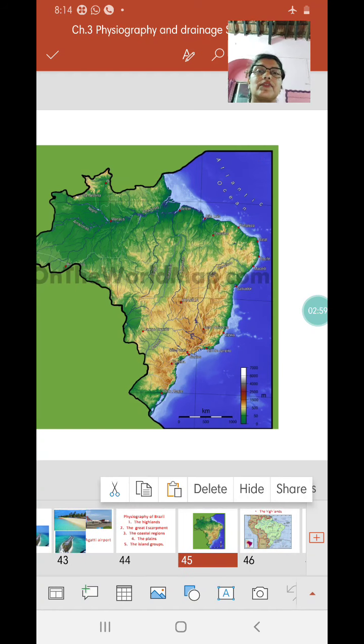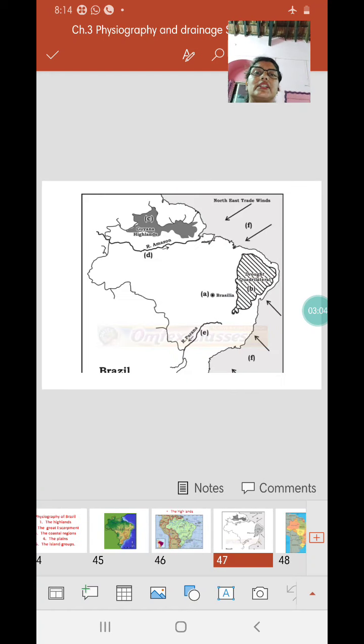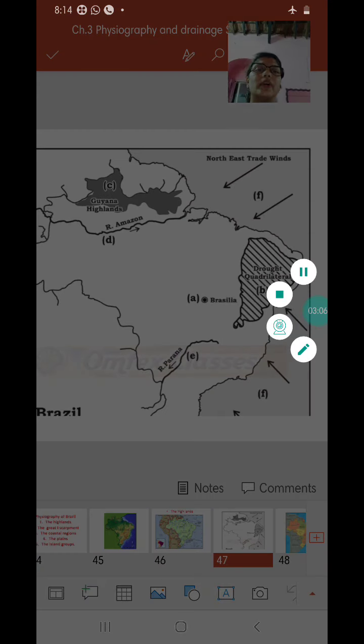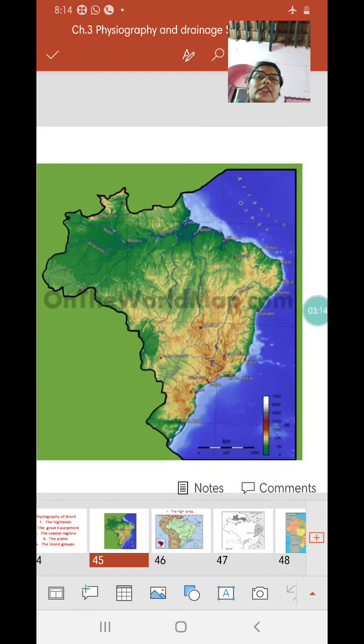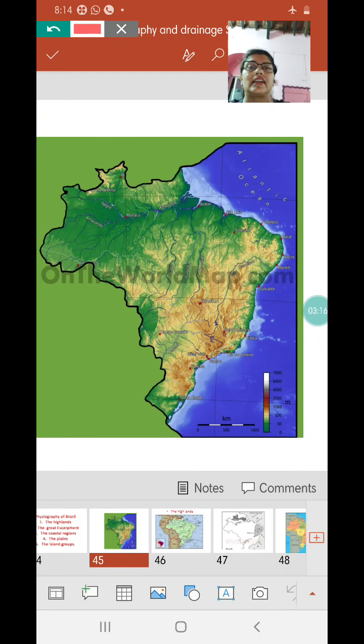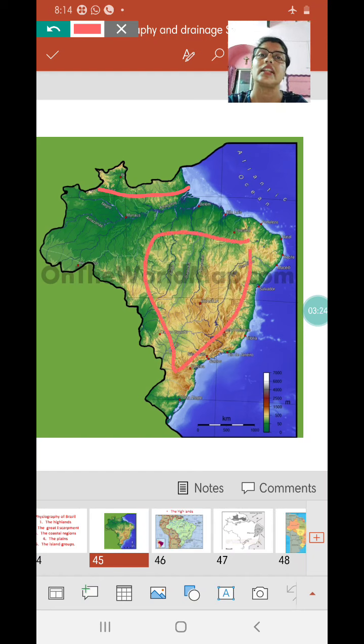We take the first physiographic division, which is called the highlands. Brazil has highlands in the north called the Guiana Highlands and the Brazilian Highlands. So we need to study both. There could be a short note on the highlands of Brazil. So when you say highlands, you have to mention both the Guiana Highlands as well as the Brazilian Highlands.